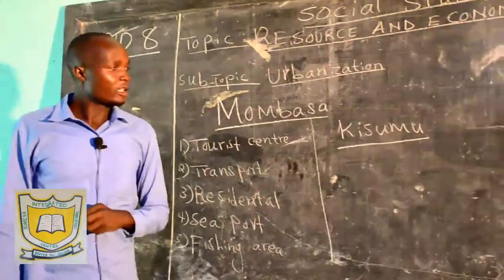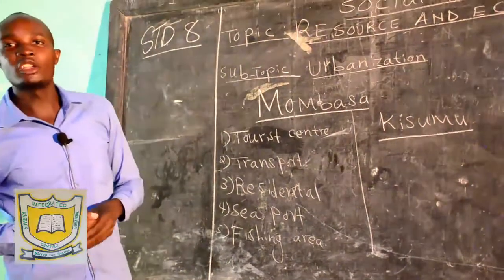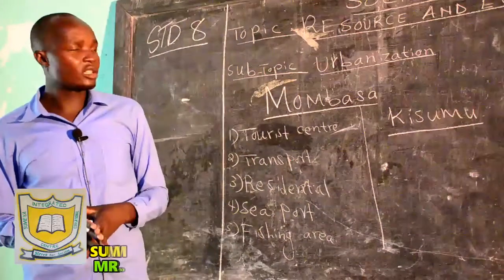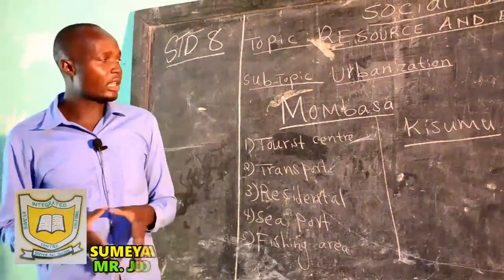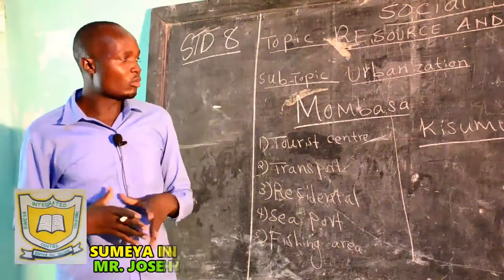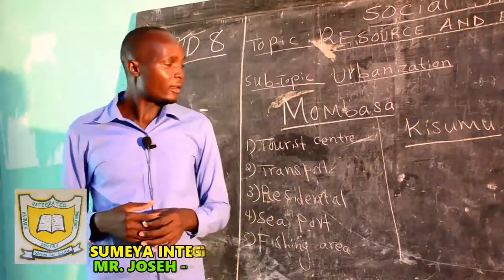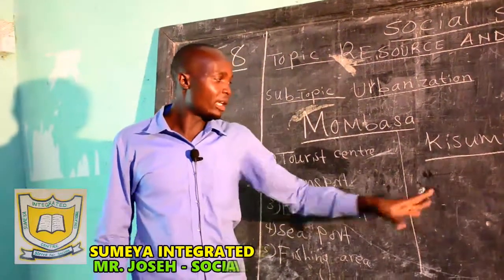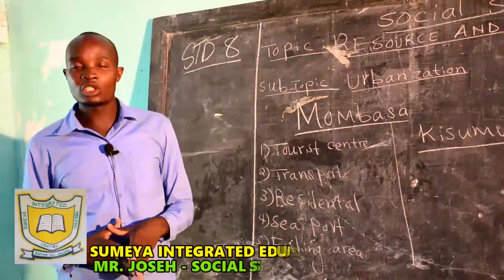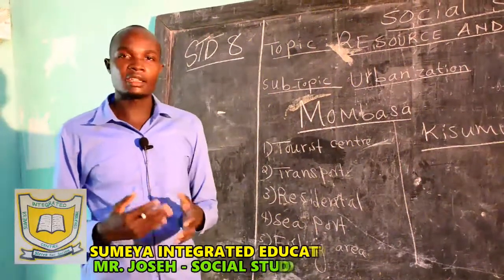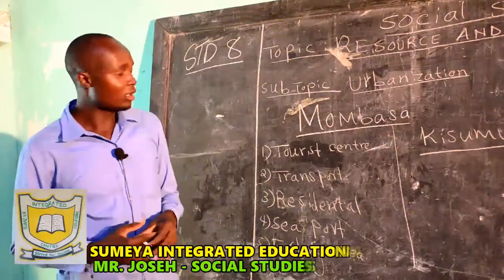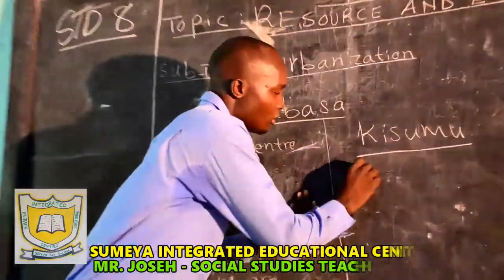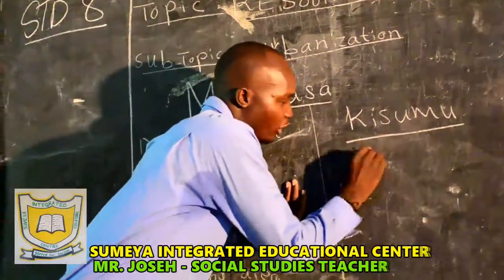Kisumu is located on the shore of Lake Victoria. Kisumu started as a village because Lake Victoria around that area produces a lot of fish. Earlier it was known as Port Florence, but because of explorers like John Speke, who walked around that lake, he gave it the name Lake Victoria, after the Queen of England who was called Victoria.